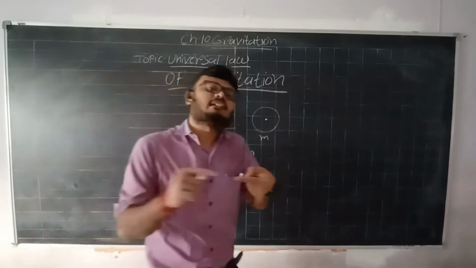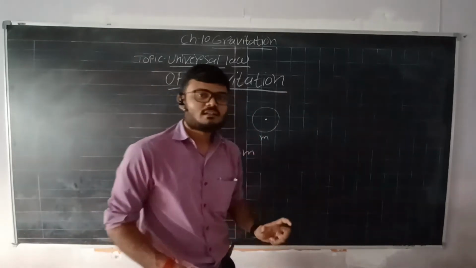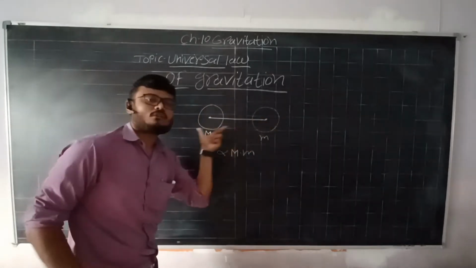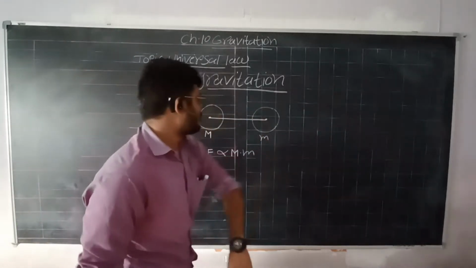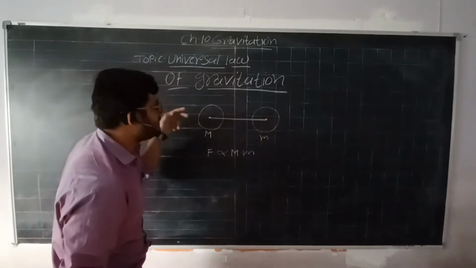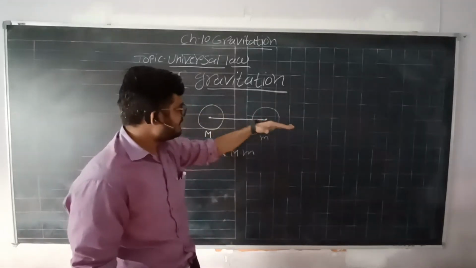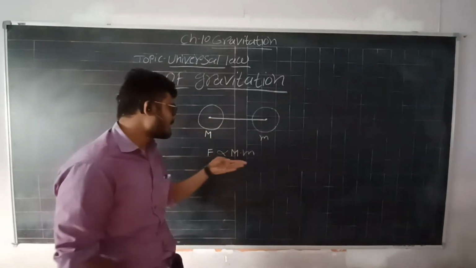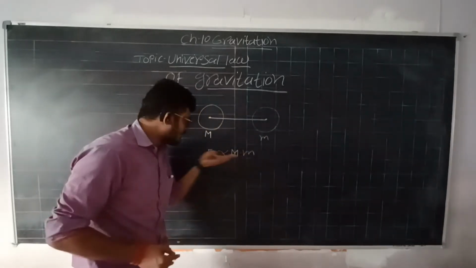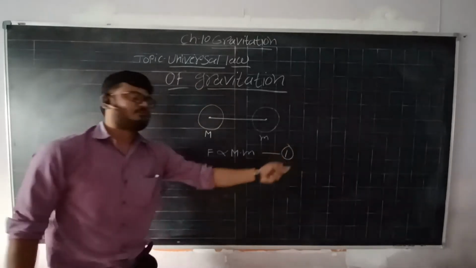तो ये फोर्स लगता कहाँ पे है, ठीक है? This force is exerted by both of these along the line that connects the two centers of the objects, right? So the force is exerted by both of these on the line that joins the two centers of the objects, right? इस लाइन के ऊपर दोनों फोर्स लगाएंगे, कितना, उन दोनों के मासेस के प्रोडक्ट जितना, ठीक है? जितना इन दोनों का मास ज्यादा होगा फोर्स भी उतना ही ज्यादा होगा. That is the first factor. Let's consider this equation as first, right?